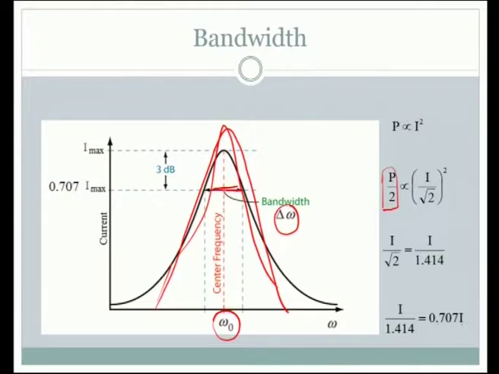And quality factor will reduce when we have a very broader spread. We will have a broader spread. Accordingly, the maximum will reduce, the breadth will increase, it will become broader. So, all these have to be understood when we learn about the bandwidth. Bandwidth is related to the quality factor by the expression Q is equal to omega naught divided by delta omega. So, here ends the explanation we have for bandwidth.